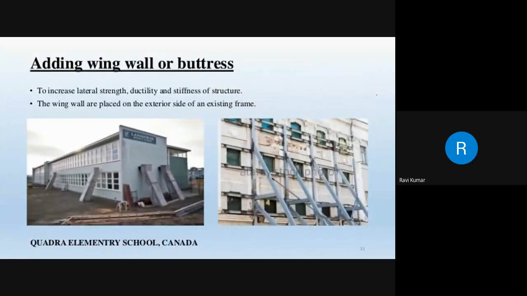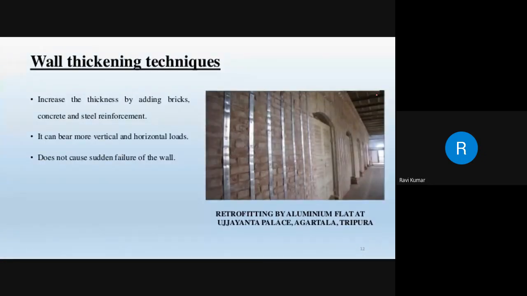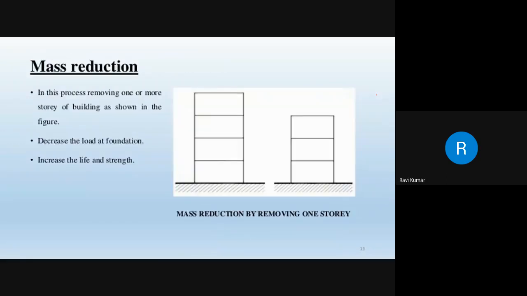The next item is adding wing wall or buttress, as shown in this photograph. Next is wall thickening techniques. It increases the wall thickness by adding bricks, concrete and steel reinforcement. It can bear more vertical and horizontal loads. It does not cause sudden failure of the wall. This is the actual picture of a brick wall which has been retrofitted in Tripura.